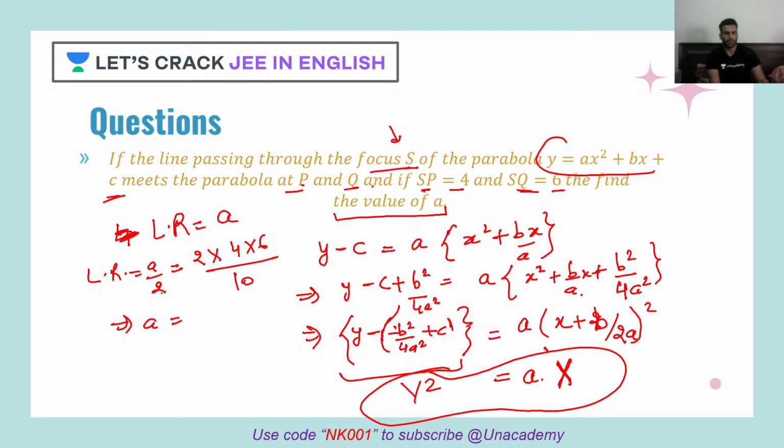So A will be what? So this will go here. So I'll have 2 into 2, 4, 16. So I'll just, let's say, cancel out these terms. So I've got 24 into this. So 48 by 5. So 48 by 5 will be the value of A.